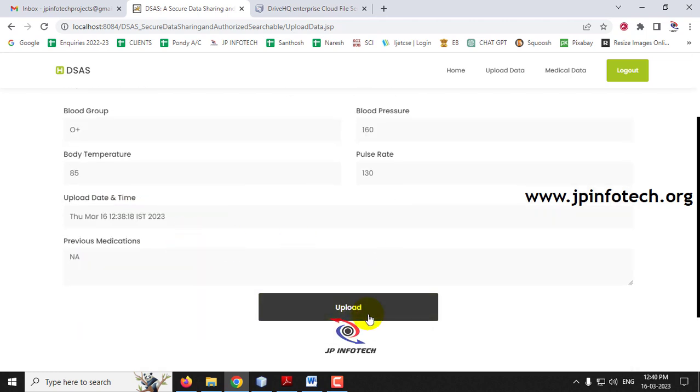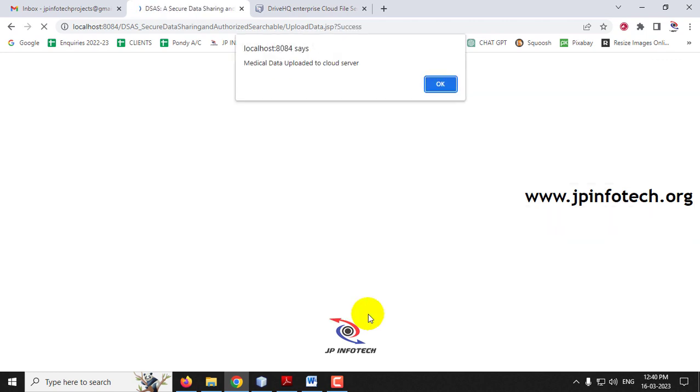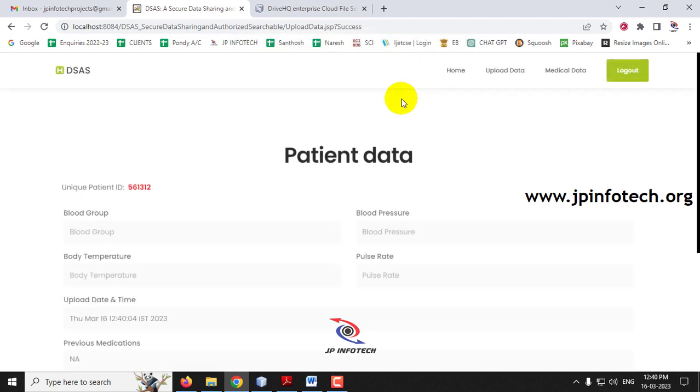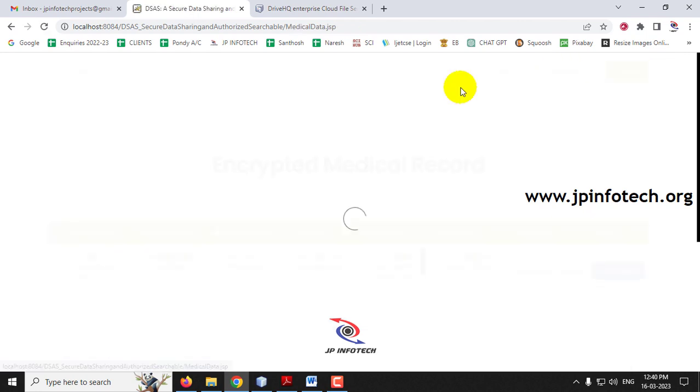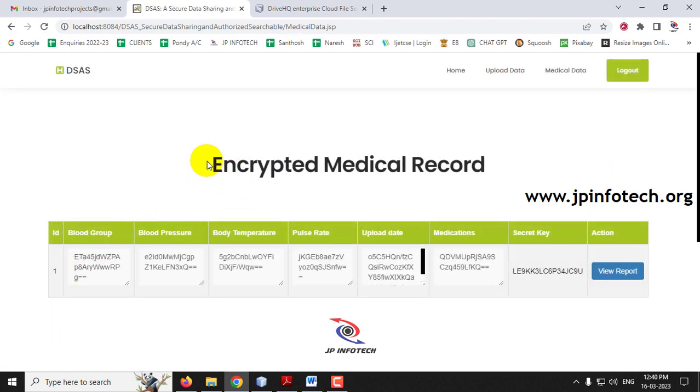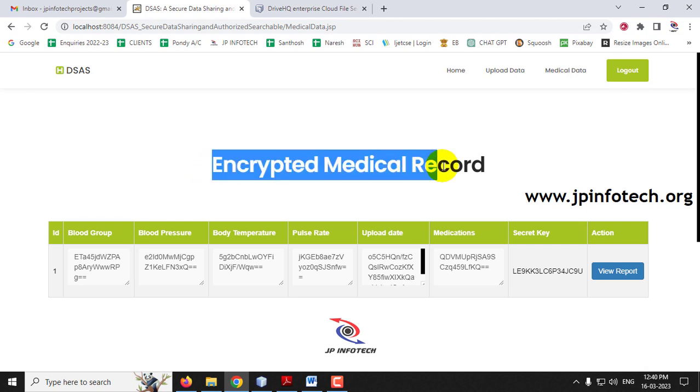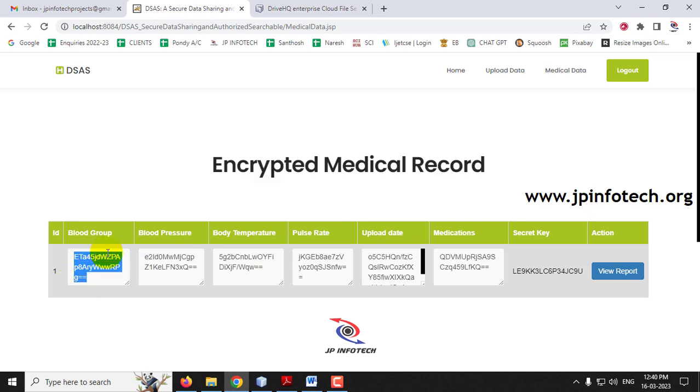Now let me click upload, and now you can see the medical data uploaded to the cloud server, and click close. So now let us check. In the medical data menu, earlier it was empty, and now you can see the data that we have uploaded is in encrypted format. In the database also, in the cloud also, you can see the complete data, whatever we have entered, is being encrypted. So blood group, blood pressure, body temperature, pulse rate, upload date and time, everything is being encrypted.